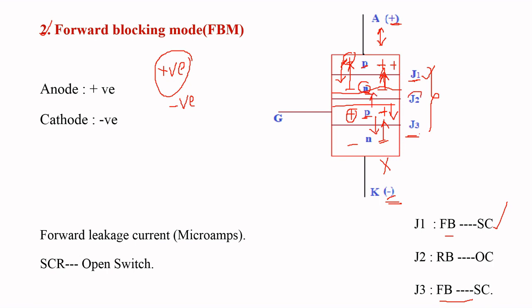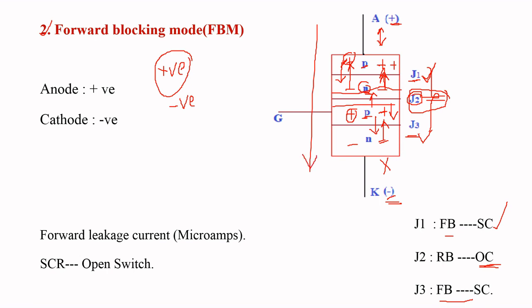So junction J2 is in reverse bias, which acts as an open circuit. Here junctions J1 and J3 are in forward bias, but junction J2 is in reverse bias. Due to this reverse biased junction, there is no possibility of current moving from anode to cathode.